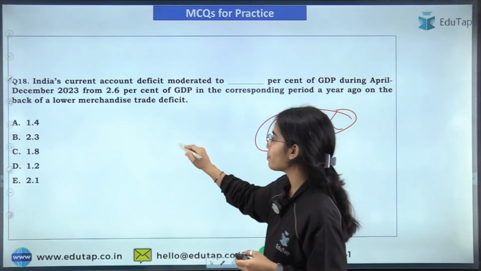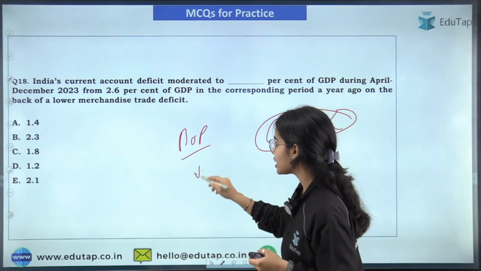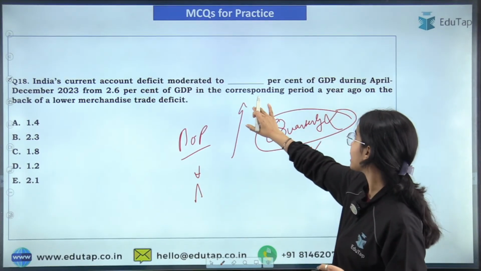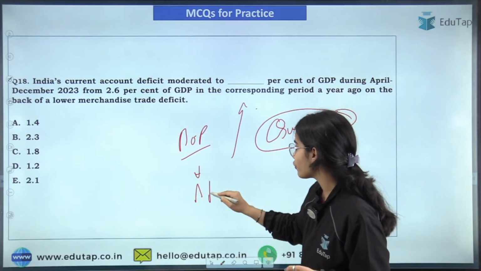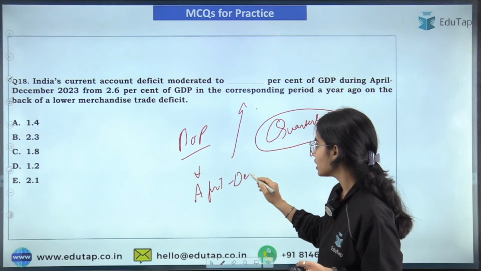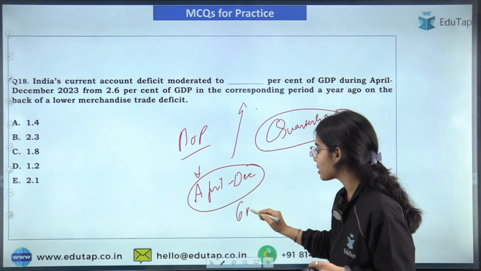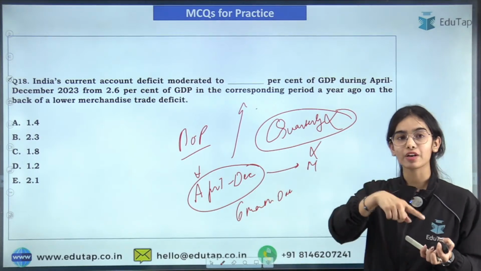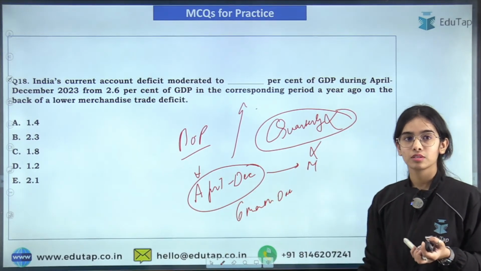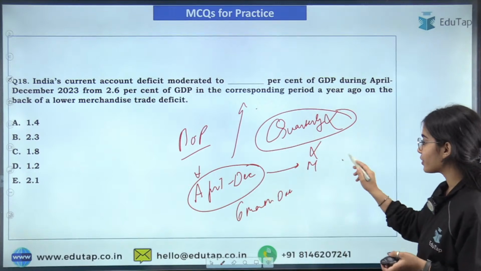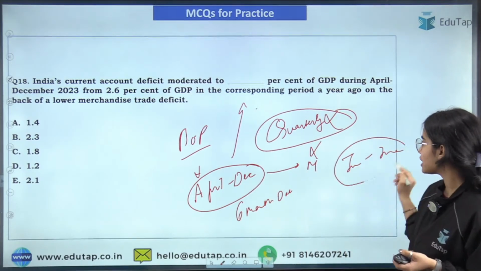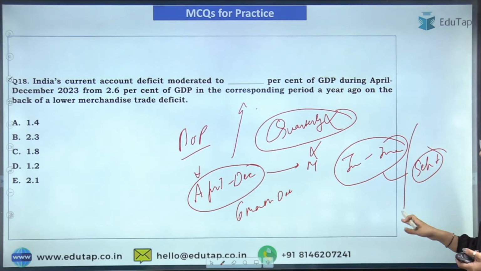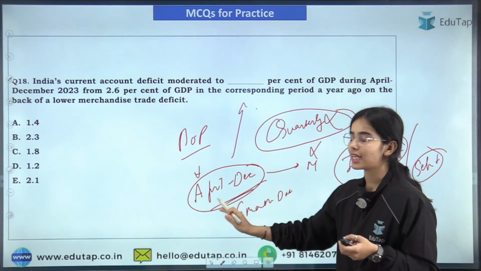But the balance of payment data released for the six months from April to December 2023 is relevant. This six-month data is released in March. Next, the data from January to June will be released around September. By then your exams will be over, so till then this is the data that is actually relevant.